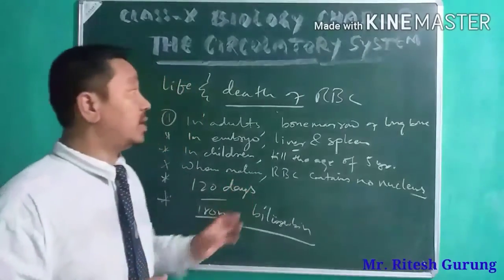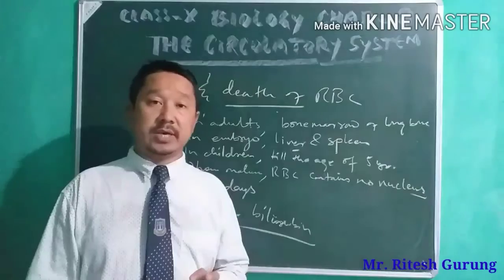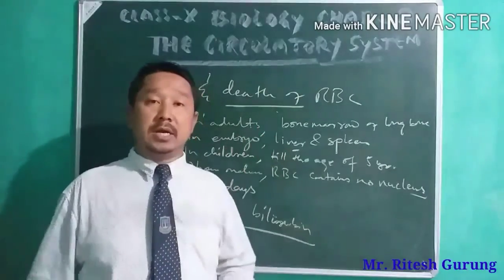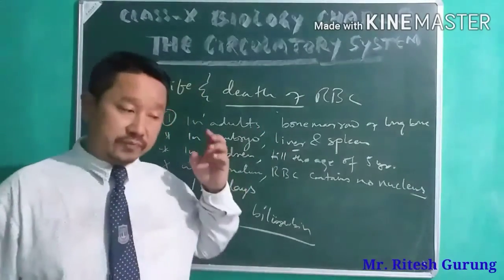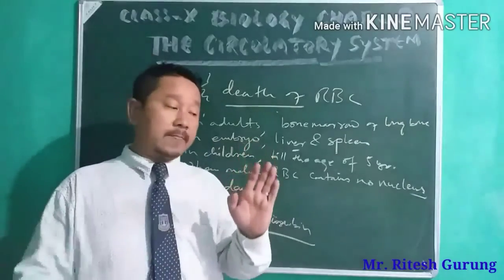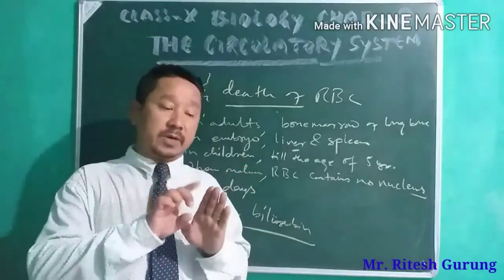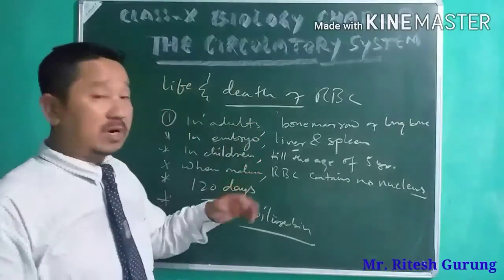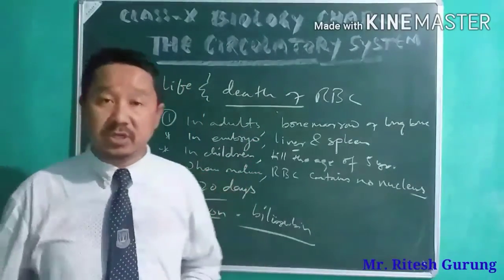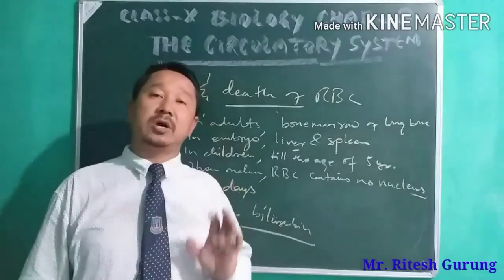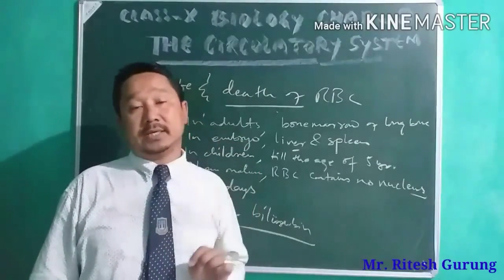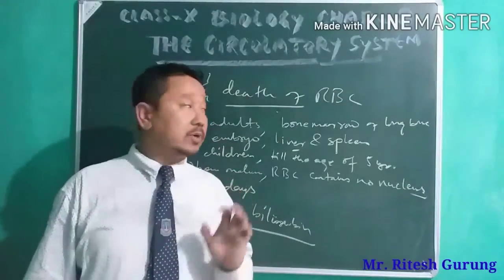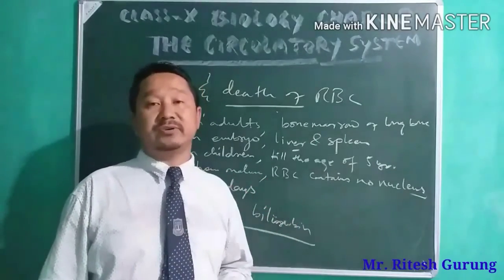So these are all about your RBC. Among the different cells of the blood, as I've told you, RBC, WBC, and platelets, what we have discussed just now is all about your RBC, which is also called erythrocytes. All right, so today we'll do only this much, and we'll continue in the next session.